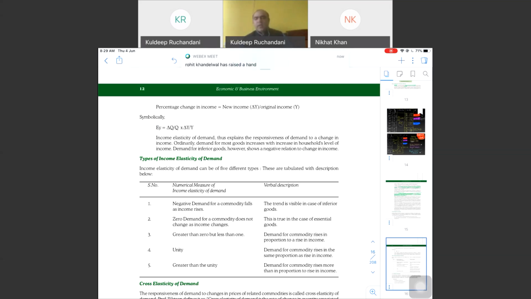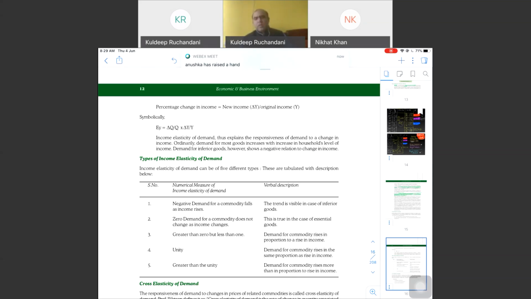So for some categories of goods, the change in income will have no impact or very minimal impact, and that is necessity. But when it comes to luxury goods, if my income increases, I will opt for luxury goods. If my income reduces, I will not buy luxury goods. So a change in income will have an impact on quantity demanded for luxury goods.